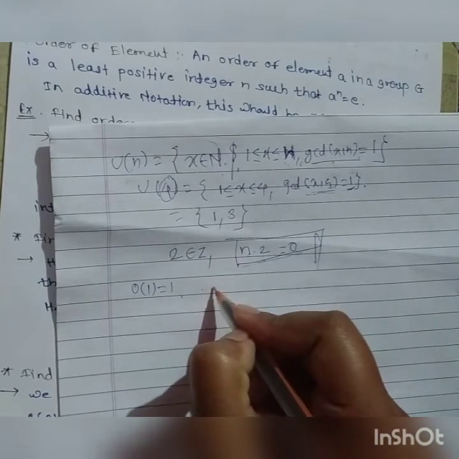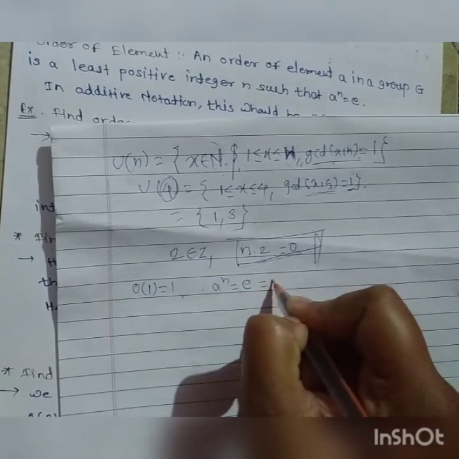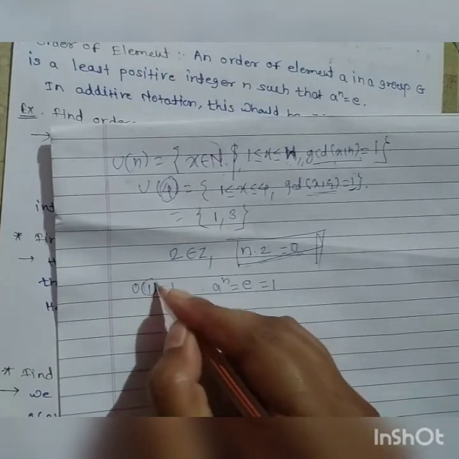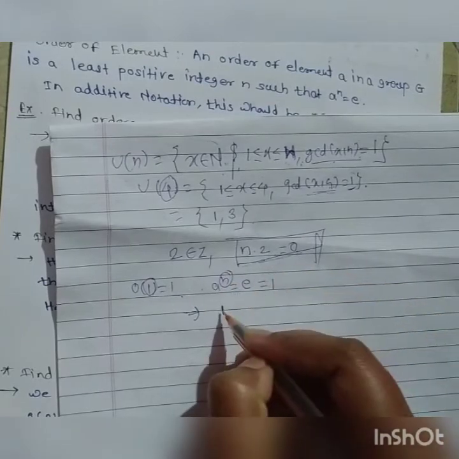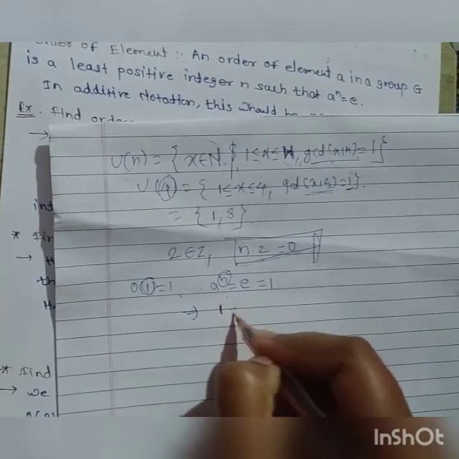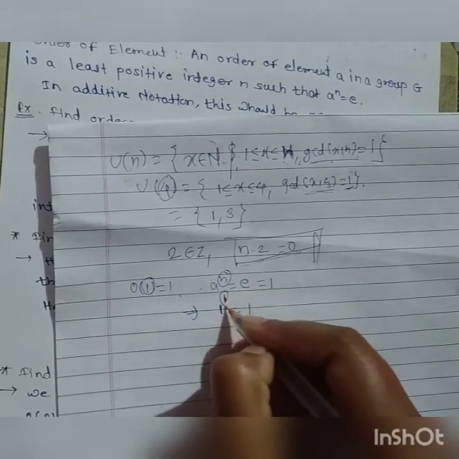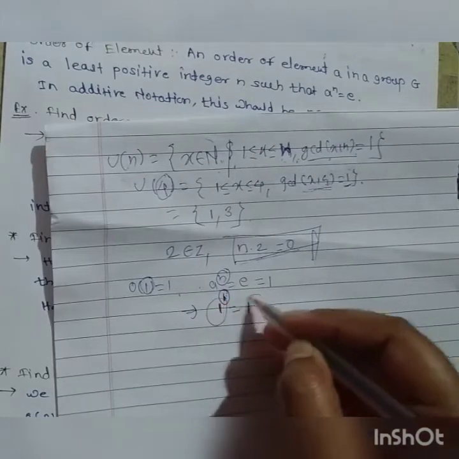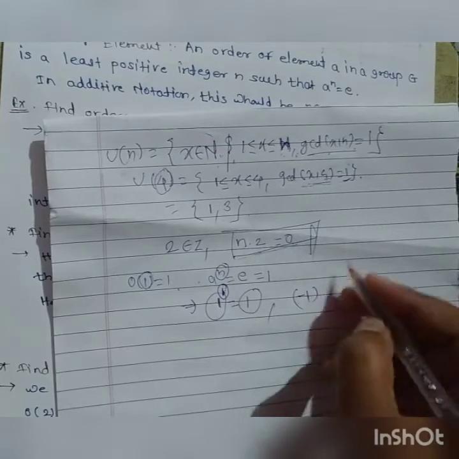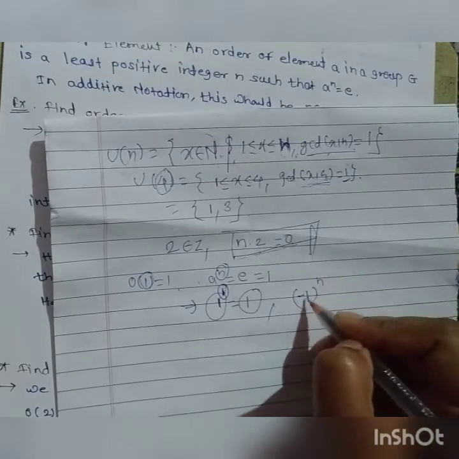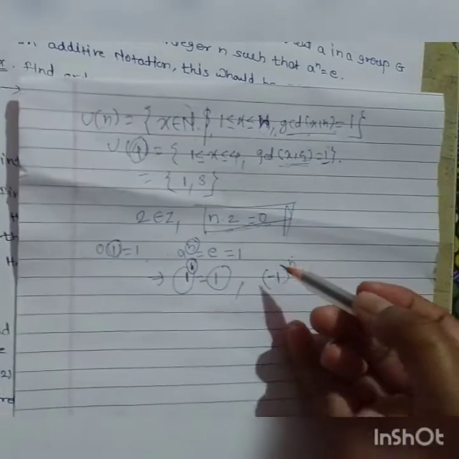The definition of order is that a raised to n is equal to identity. Here the identity is 1. So we consider a as 1, and we have to find a positive integer n such that 1 to that power is equal to 1. The least positive integer is 1, so n is 1, and the order of 1 is 1. If we consider the element minus 1, for its order we have to look for a positive integer n such that minus 1 to the power n is equal to the identity, which is 1. Which power should be taken?